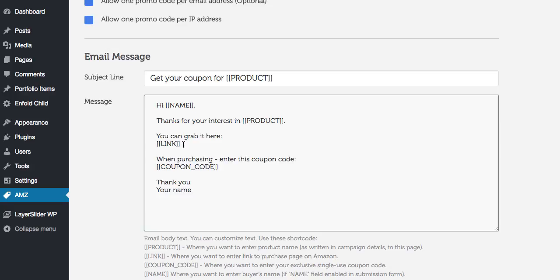For non-US marketplaces, we can put here any other link, or whatever.